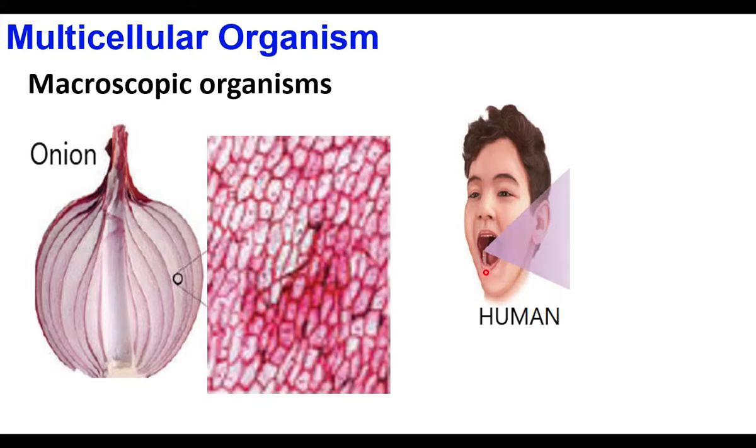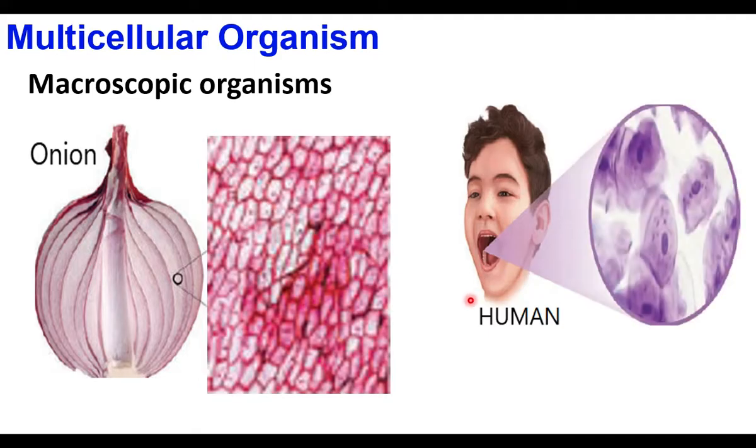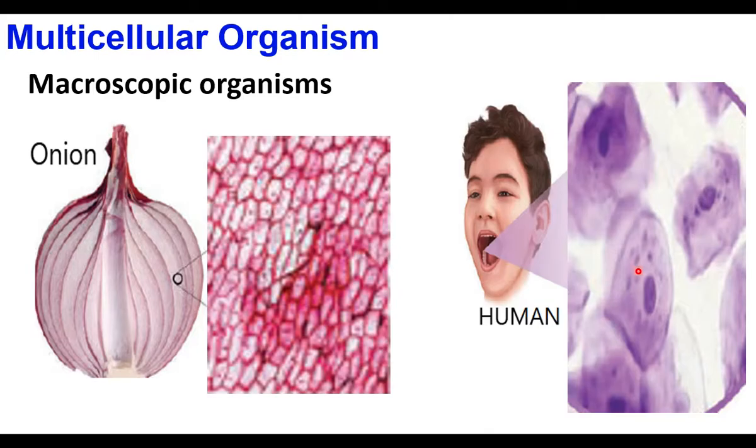If we scrape the inner part of the mouth with a spoon, the spoon will collect cells. And if we observe these cells under microscope, we will see a number of cells. The cells have nucleus and cell membrane. So we can understand human beings are made up of cells. Plants are made up of cells. This is a human cell.